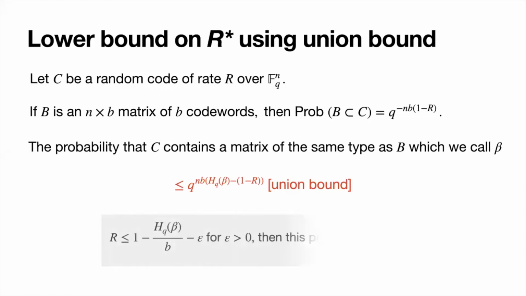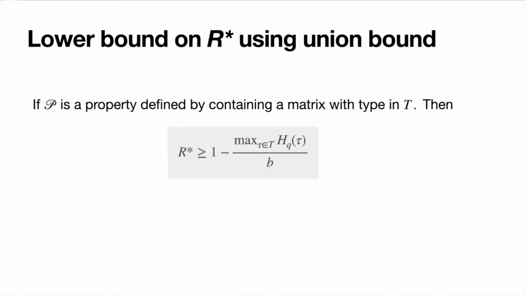And if you look at this carefully, you'll notice that this says if R is less than 1 minus H_q of beta divided by B, then this probability goes to 0. So the code does not contain any matrix with the same type as B with high probability. So if P is a property defined by containing a matrix with type in T, which is a set of types, then R star has to be at least 1 minus the maximum over all types tau in T of H_q of tau divided by B.